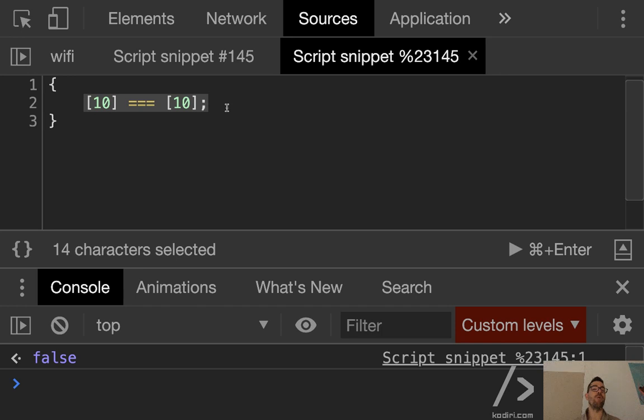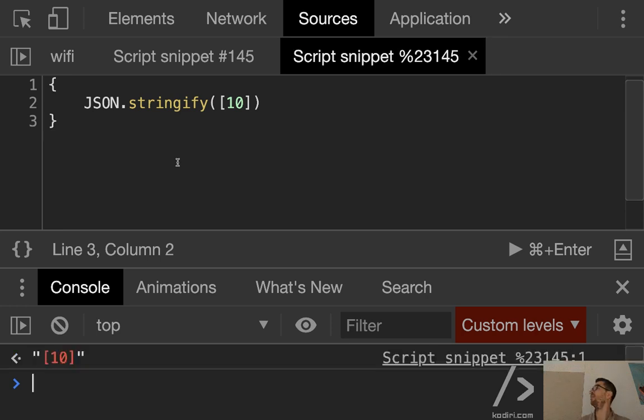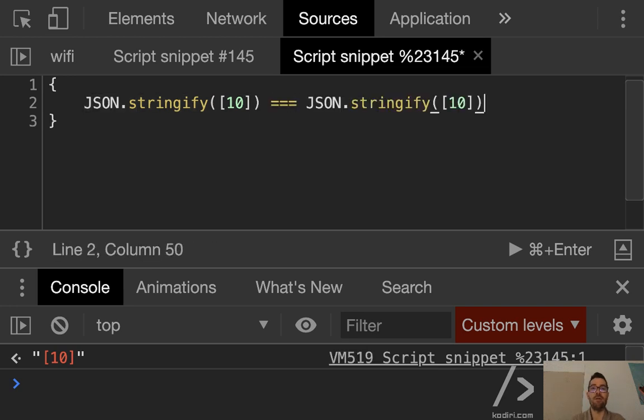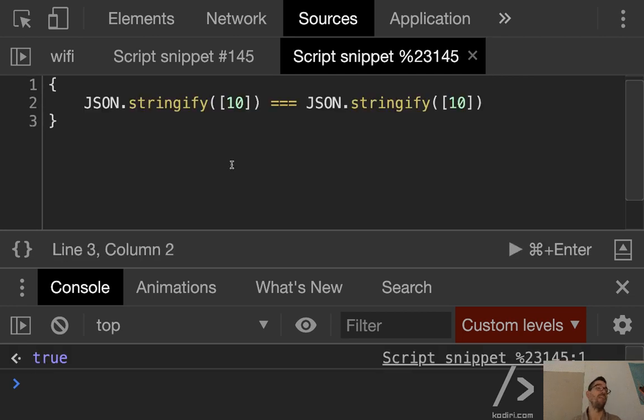Well, there are different ways to compare arrays. Let me show you, first of all, something very dirty, but sometimes effective. I got an array, number 10. So in JavaScript, you can transform an array into a string using something called JSON.stringify. Look at the output. It's the array as a string. So, because now we are talking about primitives, strings, what will that return? True or false? True. That's correct.